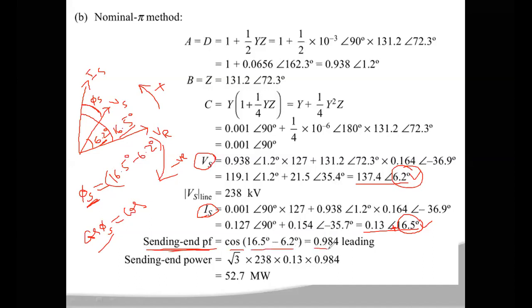You are getting 0.984. Here it is leading, so your current is leading, and the power factor is also a leading power factor.